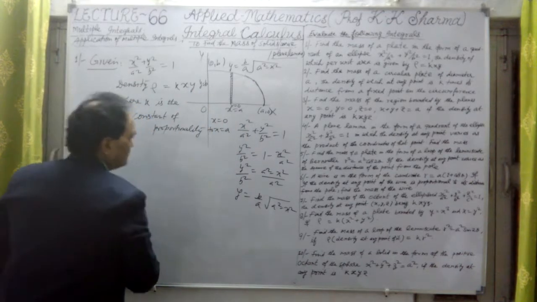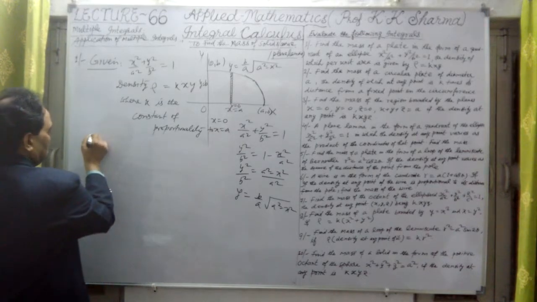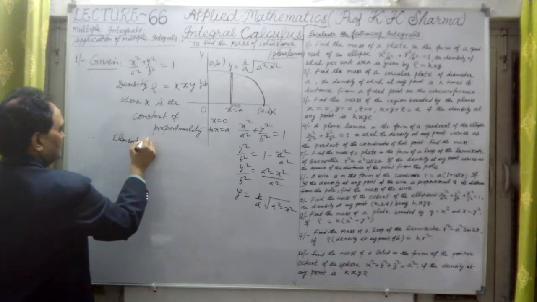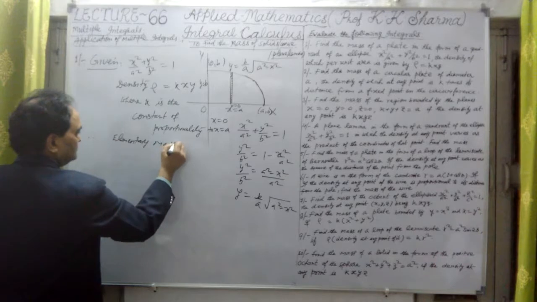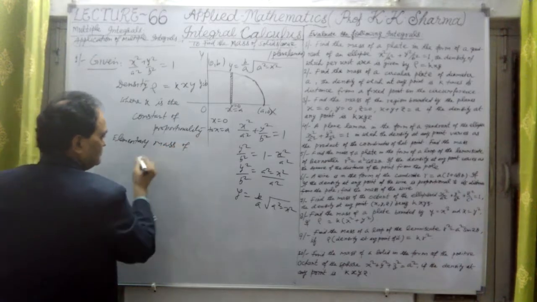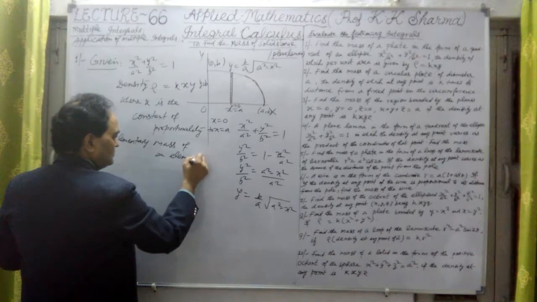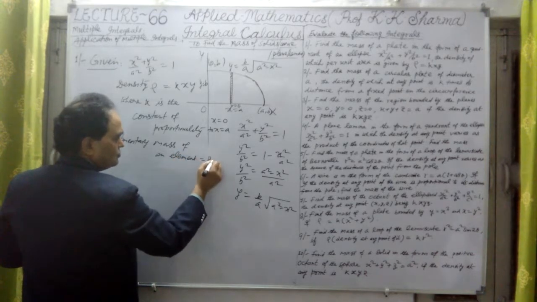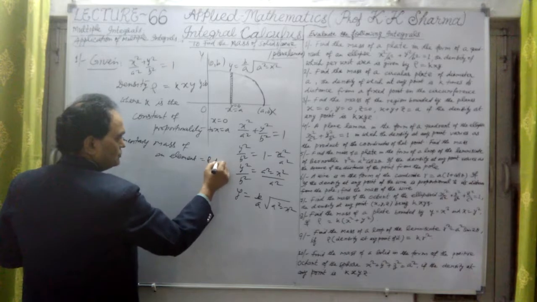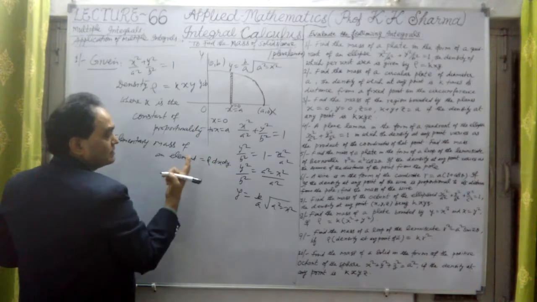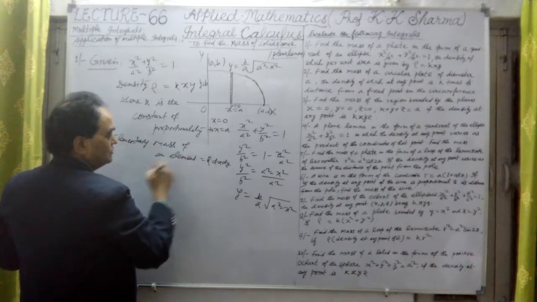So now let me take the total mass. Therefore, let me first find the elementary mass. The elementary mass of an element is equal to rho into dx dy. Rho is the density here, but rho is equal to k into xy.